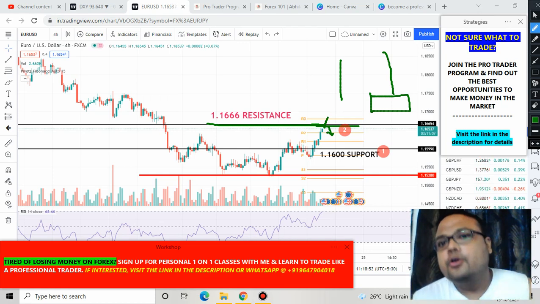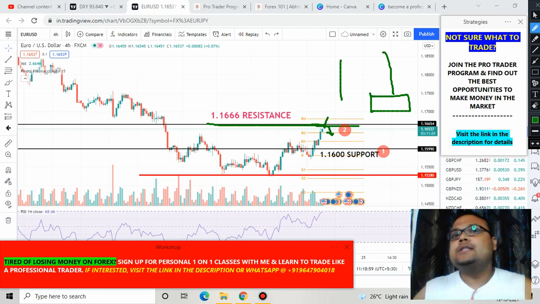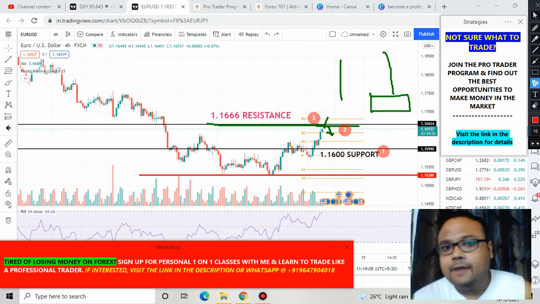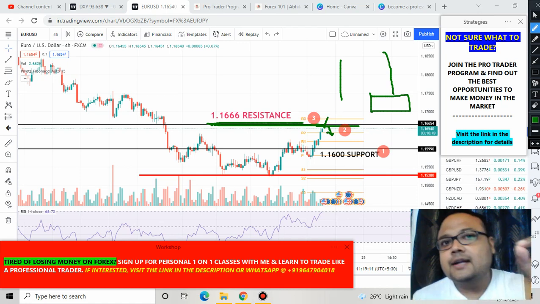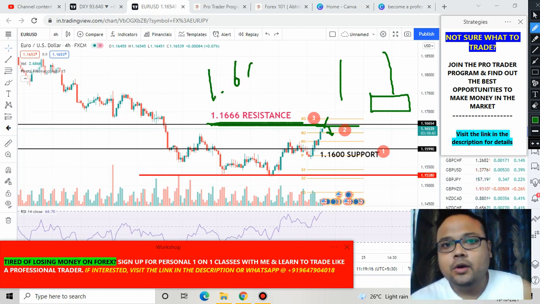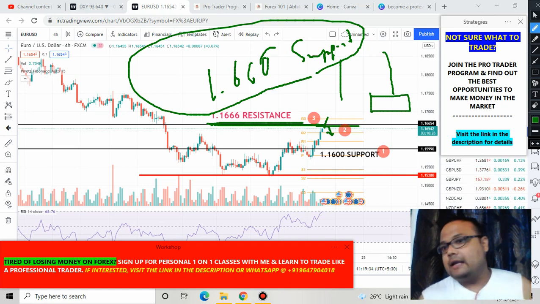So if EUR/USD crosses the level, then we will get the confirmation that yes, at last EUR/USD is trying to go for a trend reversal, and we can go for buy here, buy at the 1.1666 level, because we will get the confirmation that this level is the new support for the market. Yes, 1.1666 will be the new support for the market. Okay, if you find EUR/USD trading comfortably above this level for 4 to 6 hours. Okay, so these are the 3 trading opportunities on the EUR/USD chart right now.